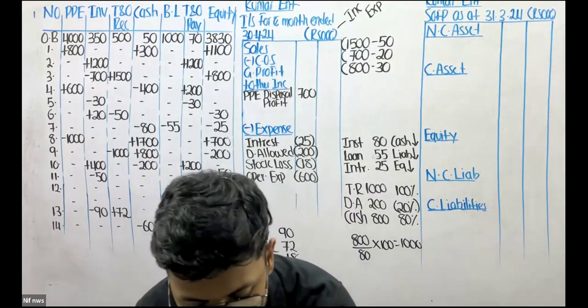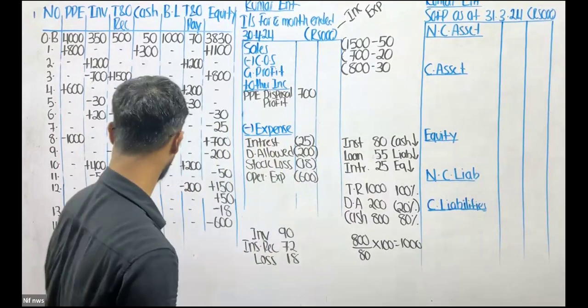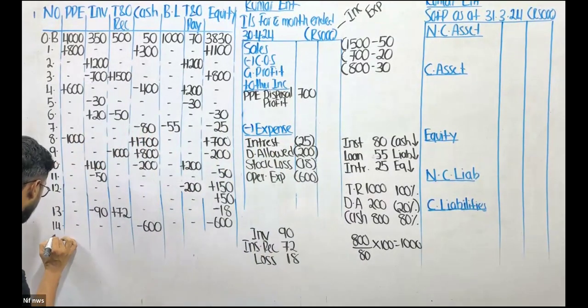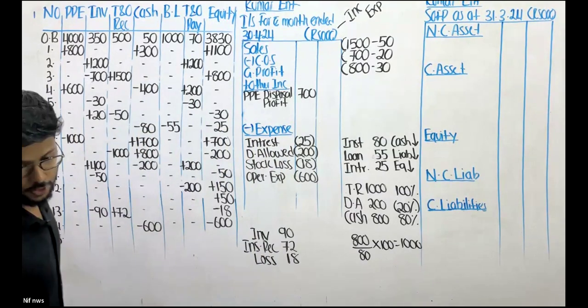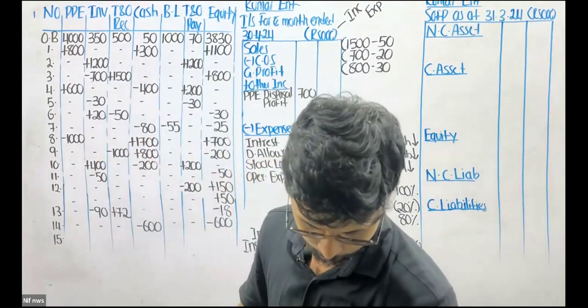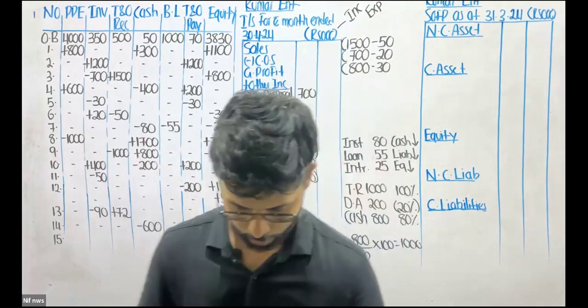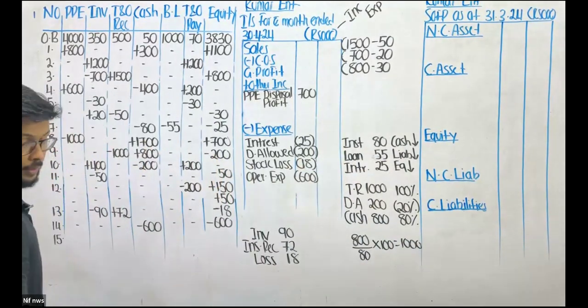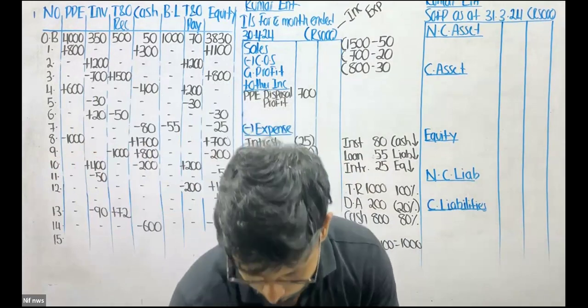depreciation 120 was provided on PPE as annual depreciation. 15. Depreciation, what does it do to our property, plant and equipment? It's 120, right? So if okay, wait. I think I missed out something.